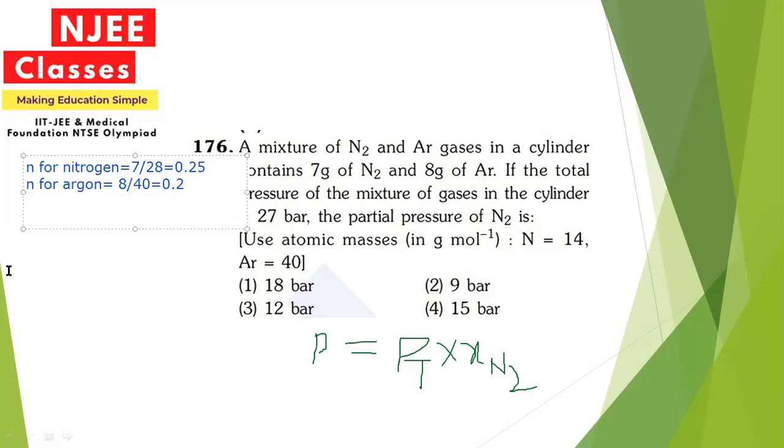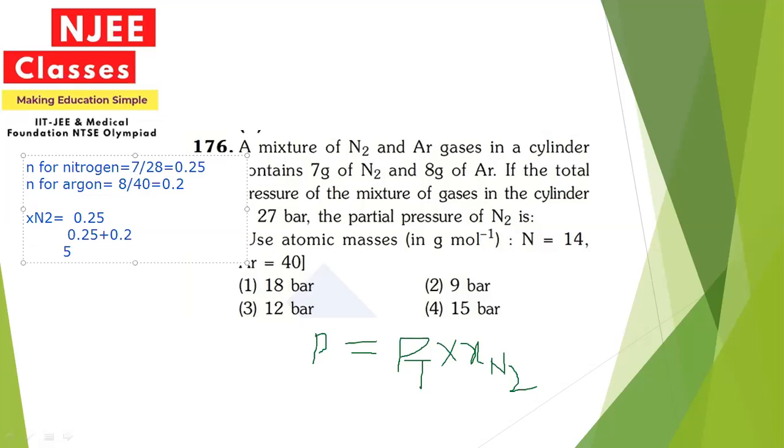Now for x, that means mole fraction for the nitrogen, mole fraction of nitrogen equals to the number of moles of nitrogen, that is 0.25 divided by 0.25 plus 0.2.